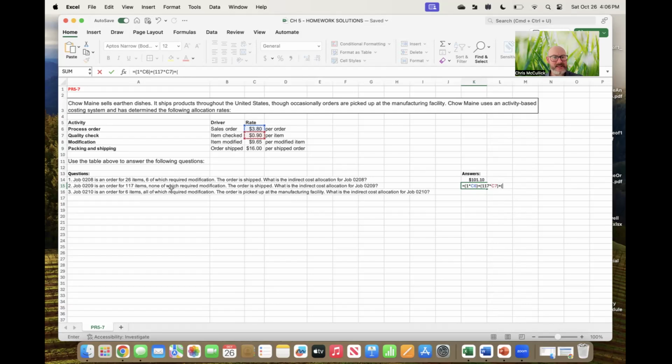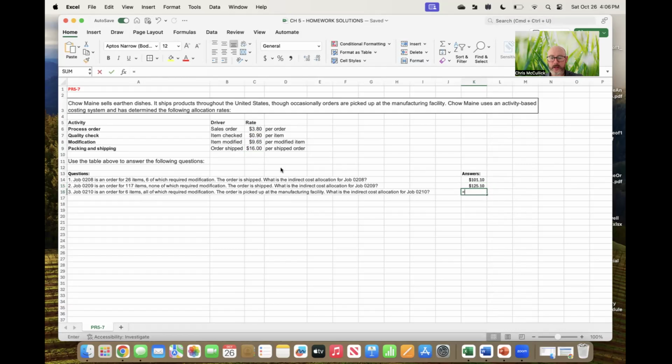Add to that. It says none of which require modification. Just to keep it consistent, I'm going to put 0 and then multiply this. We could just drop this out, but I'll make sure we stay consistent here. And then the order is shipped again. So 1 shipped order, I should say, multiplied by the per shipped order cost here. And then we've got a total amount here.